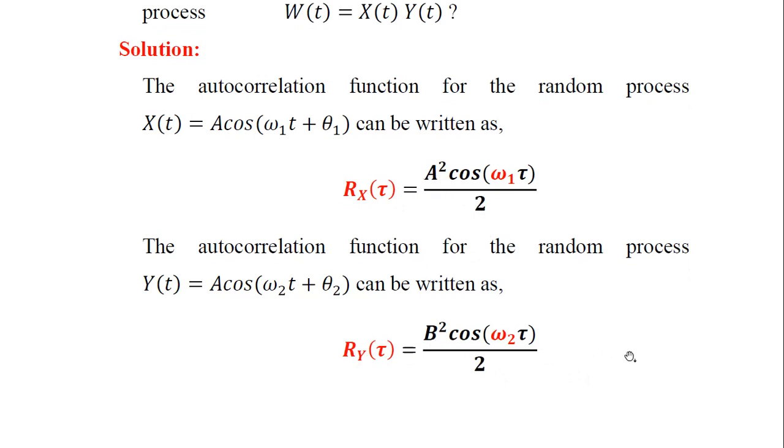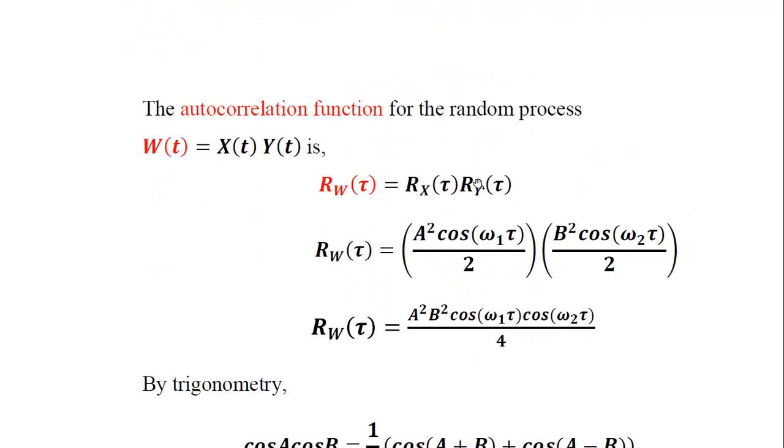Now the autocorrelation function of the resultant random process W, which is equal to the product of these two random processes x and y, is given by the product of their corresponding autocorrelation functions.